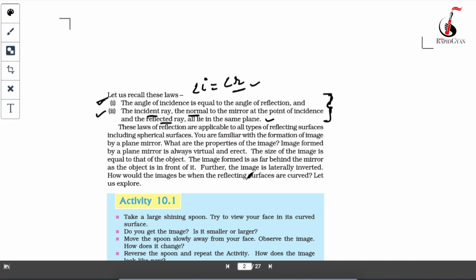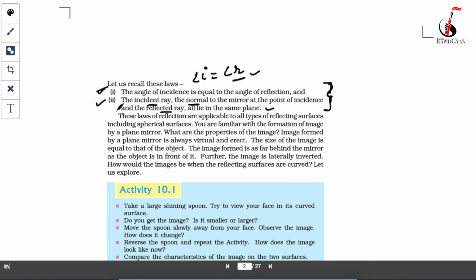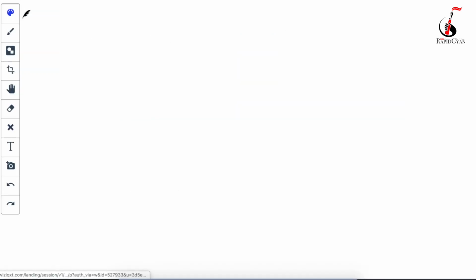So now we are going to start with image formation. But before going on to image formation, first we will discuss a few things about the plane mirror. You guys know the plane mirror, correct? That's your next topic, which is very important, because most of the trickier questions you will receive in the exam are from the plane mirror only. Mainly 1 mark questions.